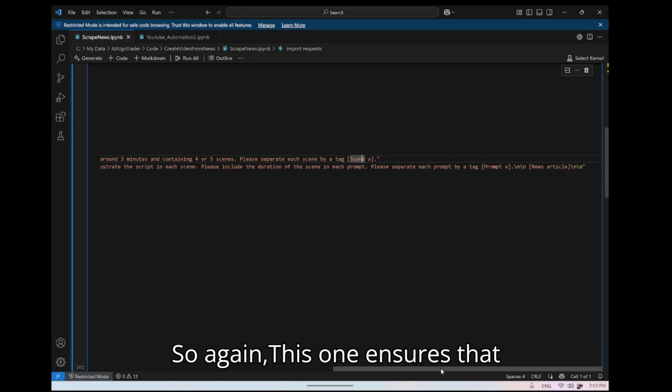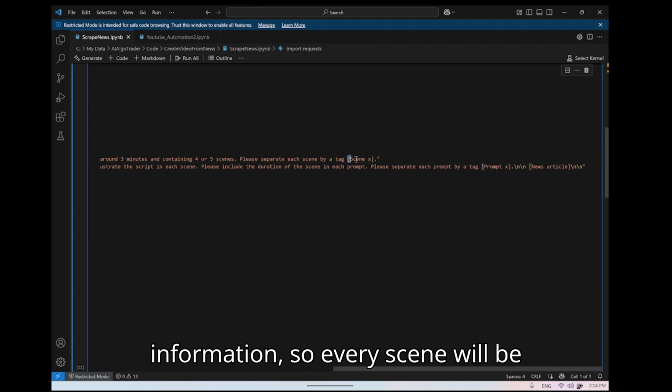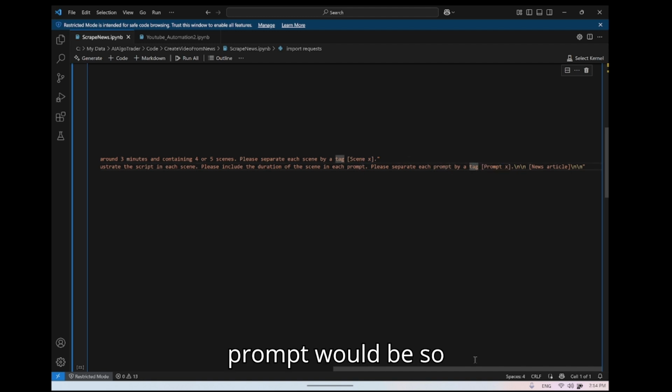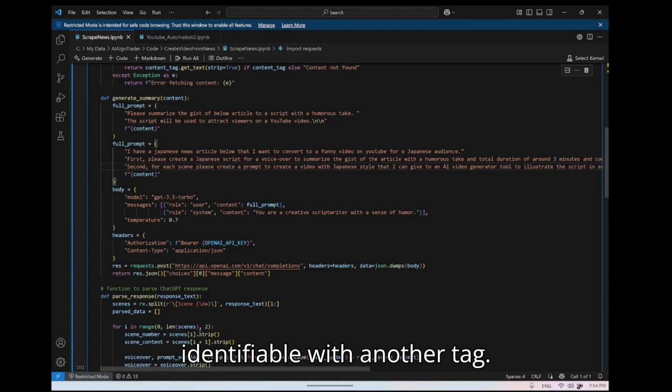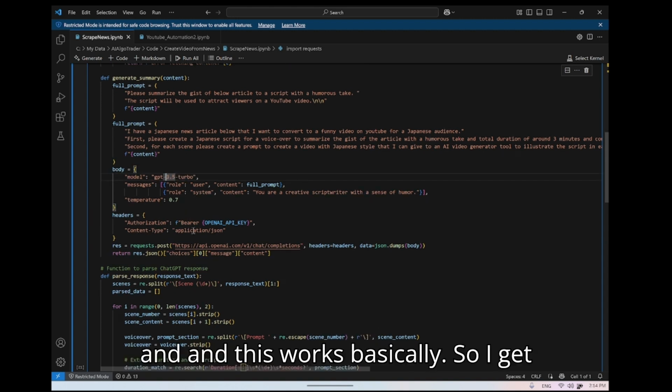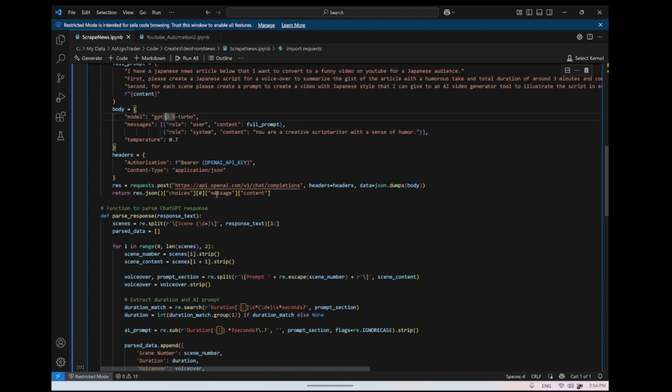So again, this one ensures that we have structured information. Every scene will be identified with this tag, and each prompt will also be identifiable with another tag. And I'm using GPT 3.5 Turbo, and this works basically.